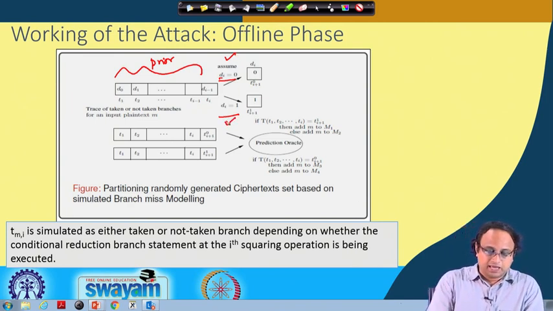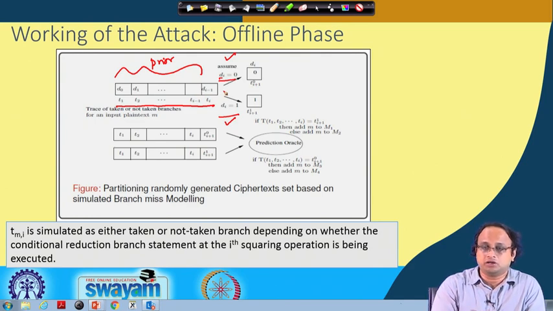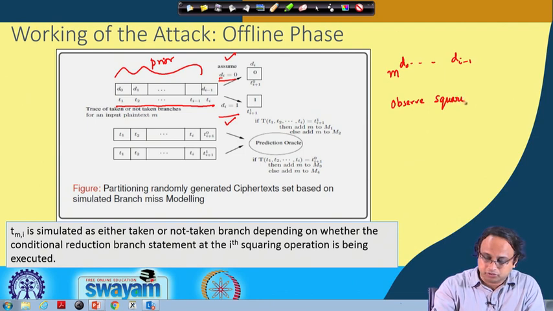Note that I also know the trace of this taken, not taken, since I know d0, d1 till di minus 1, I can calculate m to the power of d0 till say di minus 1, and I observe the corresponding squaring operation of the square and multiply algorithm, for example.